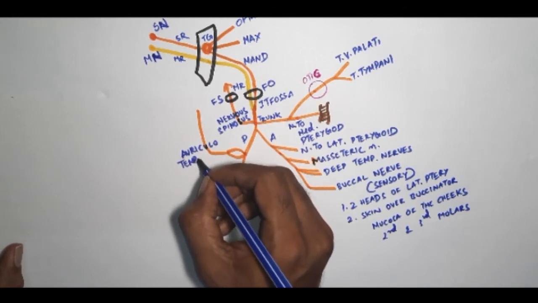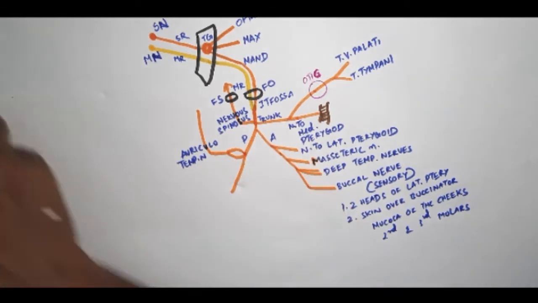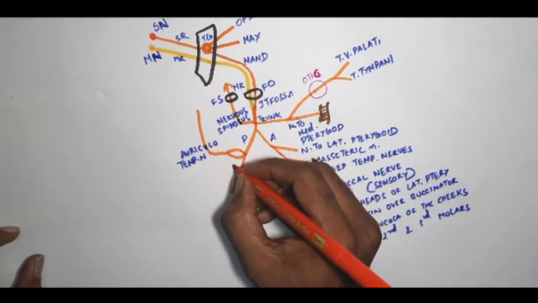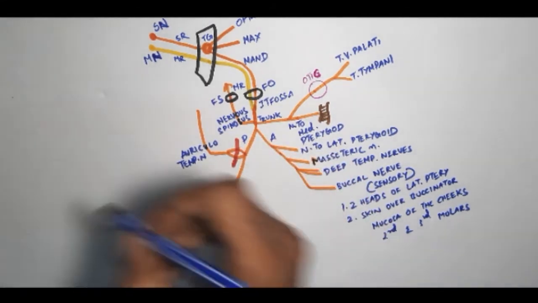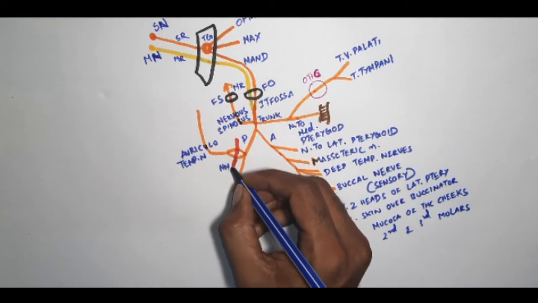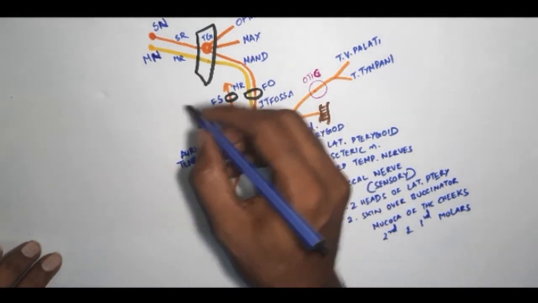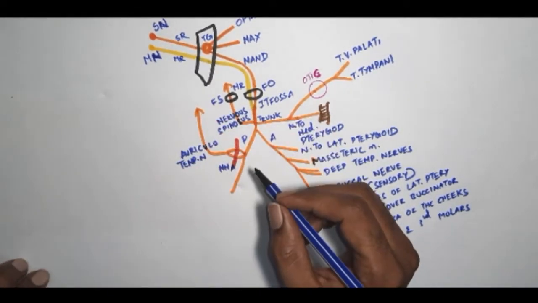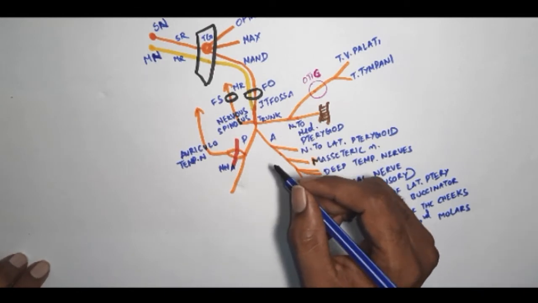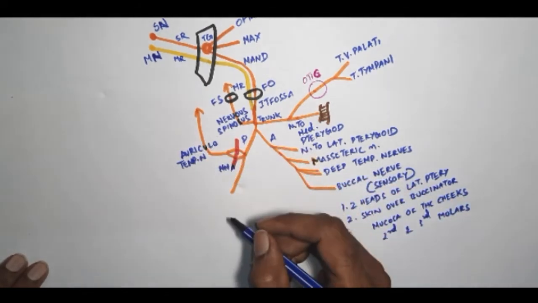It arises by 2 roots, and the artery that is running between the roots will be the middle meningeal artery, for your understanding. It goes up into the scalp and supplies the superficial temporal region around the external acoustic meatus and the auricle. It's basically a sensory nerve.